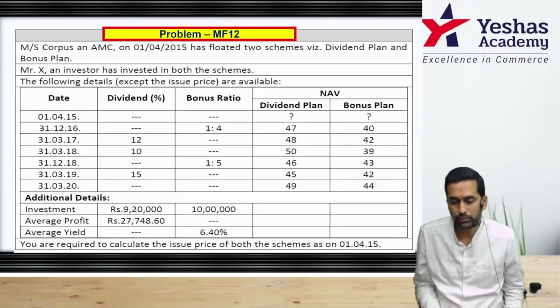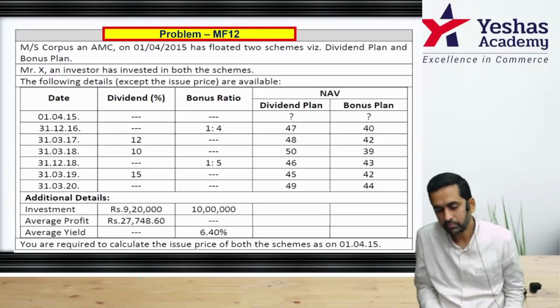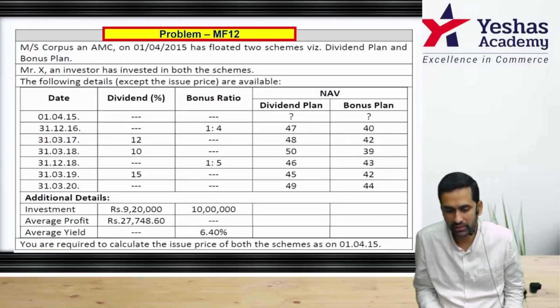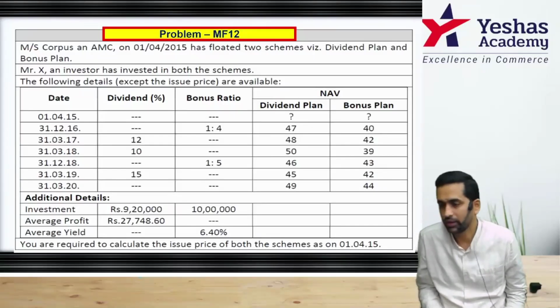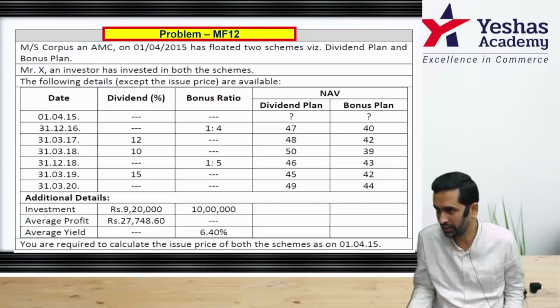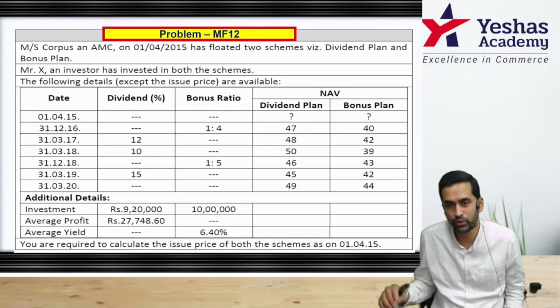Same way, tell me how to approach the bonus sum. You have a 6.4% average annual yield. You have kept it for 5 years. That means if you multiply by 5, you will get the total holding period rate of return. You also have the investment. On the investment, if you do this, you will get to know the return. Then again, same way, you'll get to know the total value of cash inflow.